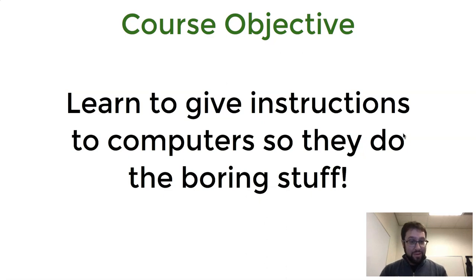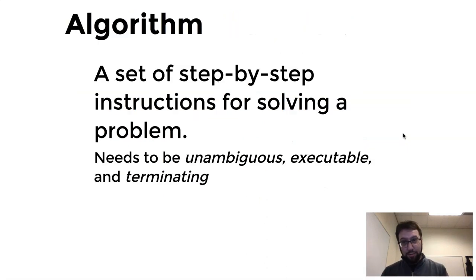So we talked about the programming. We have to learn this programming language, this language that we can speak to a computer on. But really, computer programming ends up actually involving two separate pieces. We need to be able to speak to the computer and tell it what we want to do, but we also need to figure out, well, what are the steps we want to do in the first place? Not even just how do I talk to the machine, but what do I want to say to it? So these different steps that you go through in order to solve a problem is generally referred to as an algorithm. That's going to be our process by which we're going to solve a problem.